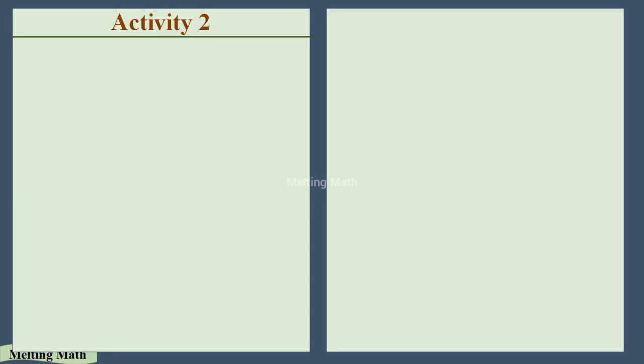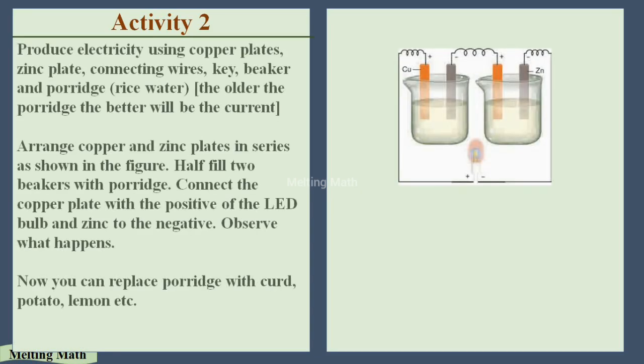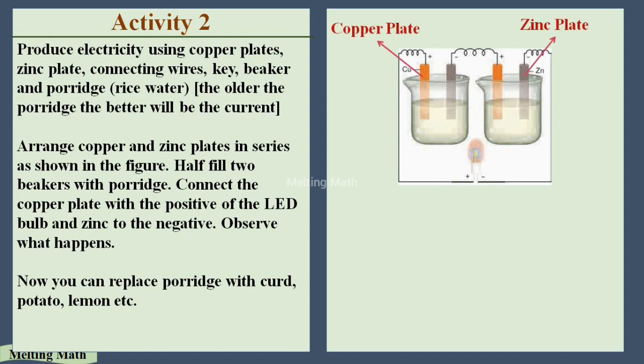Next we have one activity. Let's see this picture. Here, produce electricity using copper plates, zinc plates, connecting wires, key, beaker, and porridge. Porridge is nothing but rice water here. The older the porridge, the better the current. If the porridge is old, the conduction of the current is more. That's what they are mentioning here. After that, arrange copper and zinc plates in series as shown in the figure. Fill two beakers with porridge. Connect the copper plate with the positive of the LED bulb and zinc to the negative.